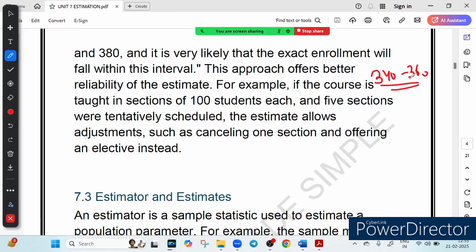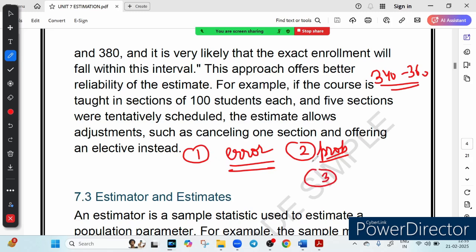So why is this better? Because it accounts for error in the estimate. That is why it is better. Second point is that it gives a probability that the actual value will fall in this range. And the third thing is that it helps in decision making.